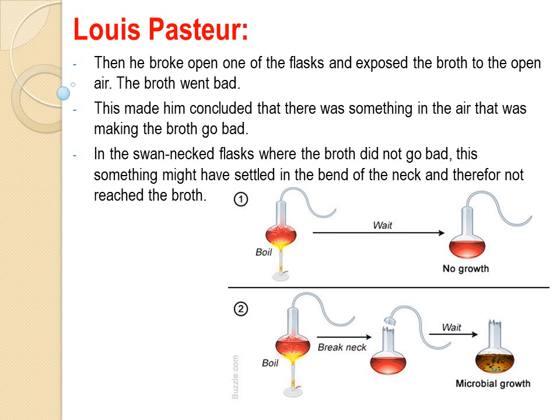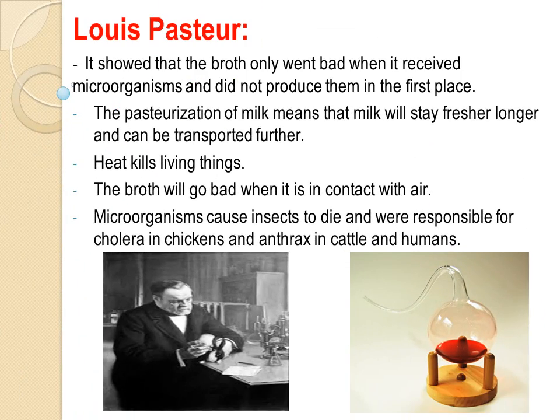In the swan-necked flasks, where the broth didn't go bad, this something might have settled in the bend of the neck and therefore not reached the broth. It showed that the broth only went bad when it received microorganisms and didn't produce them in the first place.